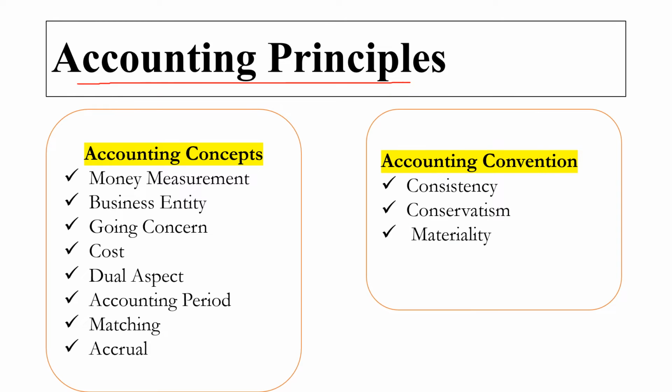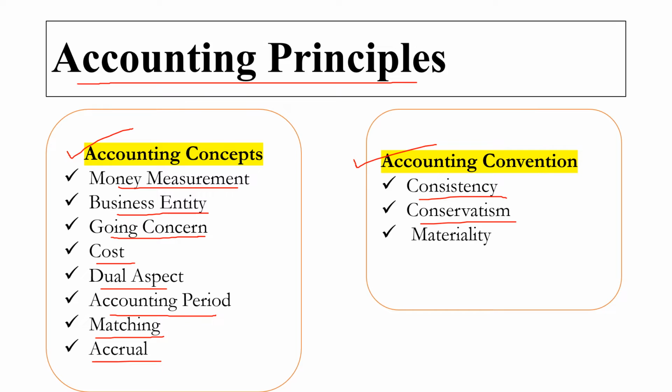Under accounting principle, there is accounting concept and accounting convention. Under the accounting concept, there is money measurement concept, business entity concept, going concern concept, cost concept, dual aspect concept, accounting period concept, matching concept and accrual concept. And under the convention, there is consistency, conservatism and materiality.